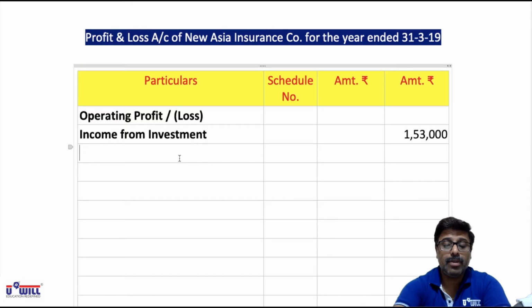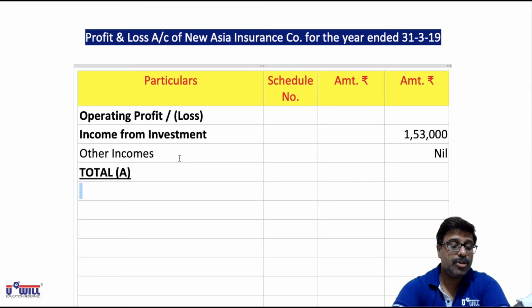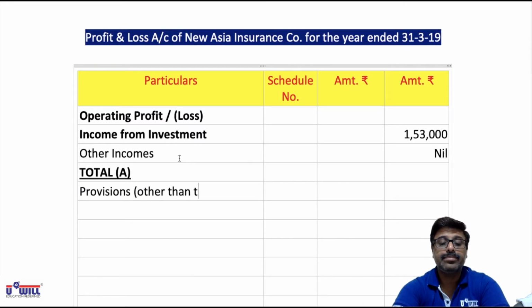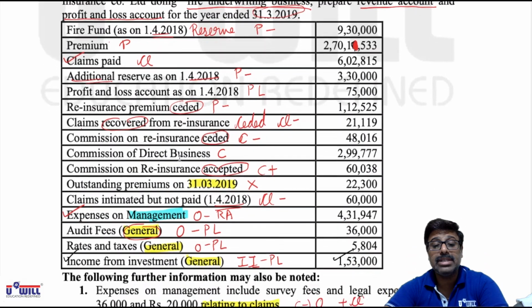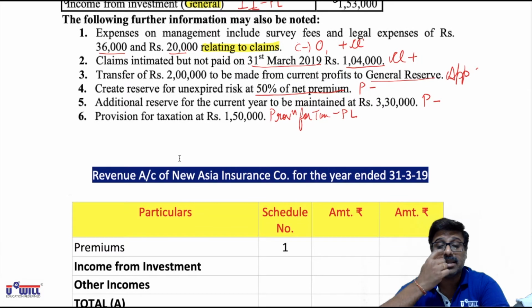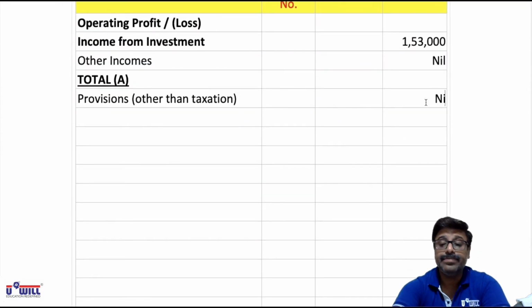Then after income from investments, other incomes we don't have, so nil. Then again we'll get total A. Then we will have provisions other than taxation. Do we have any items marked as PROV, provisions other than taxation? Adjustment 6 is there, but that is provision for tax itself. We don't have it, so mark it as nil.